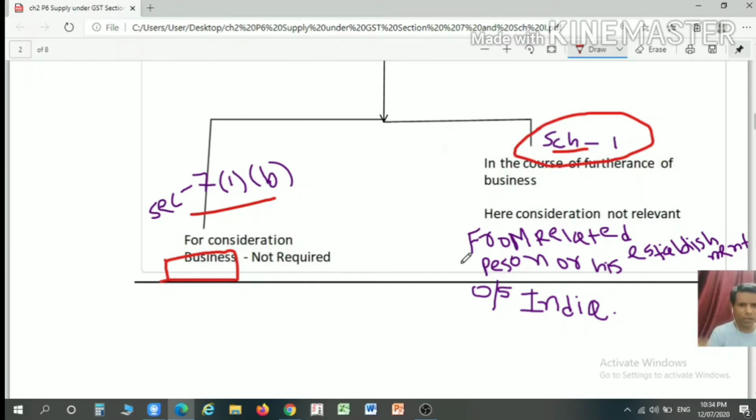Importation of services from a related person or his establishment outside India in the course or furtherance of a business. Here the consideration is not important because whatever is given in Schedule 1, such a transaction will be treated as a supply even if it is made without consideration.